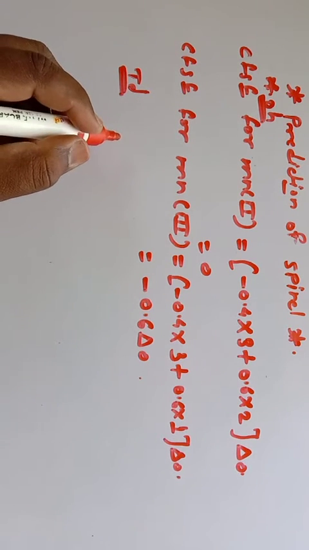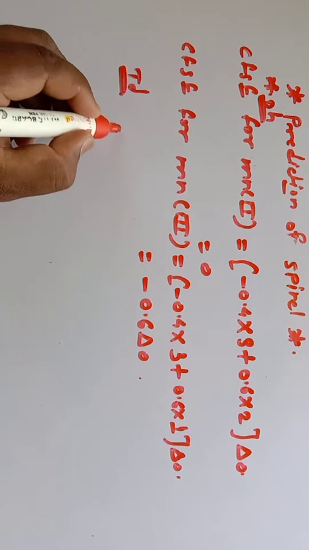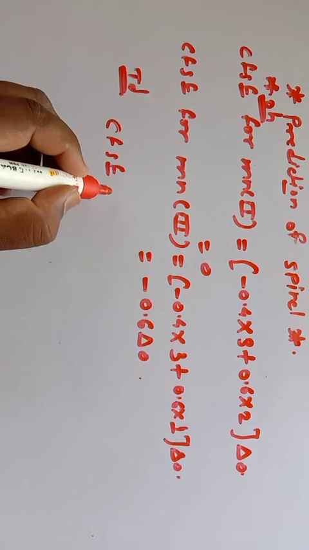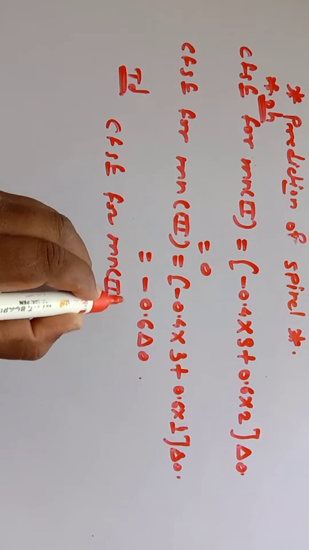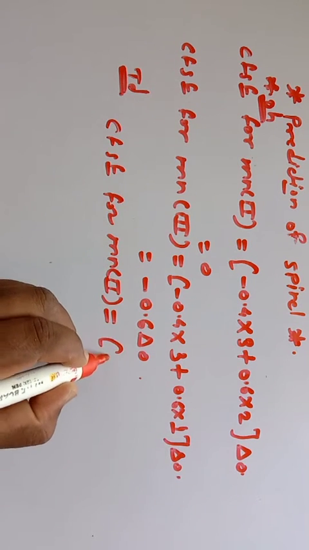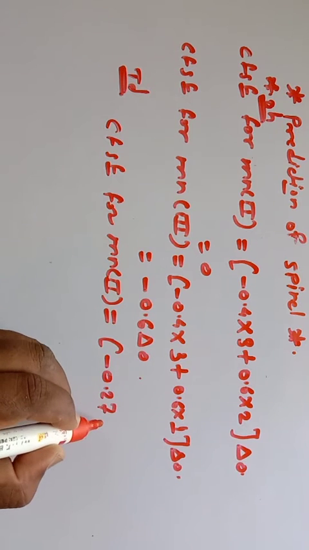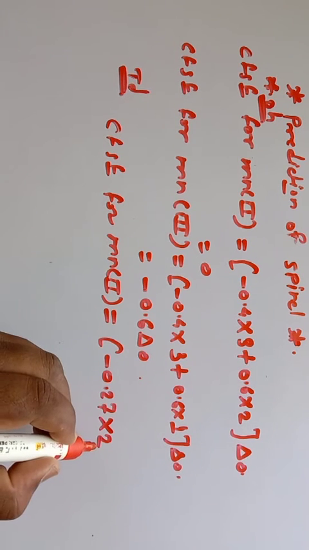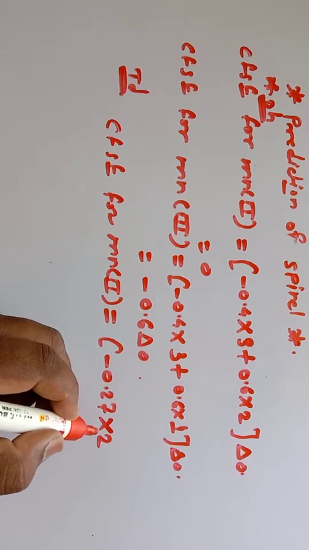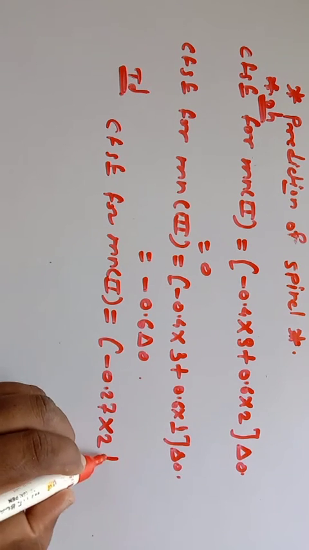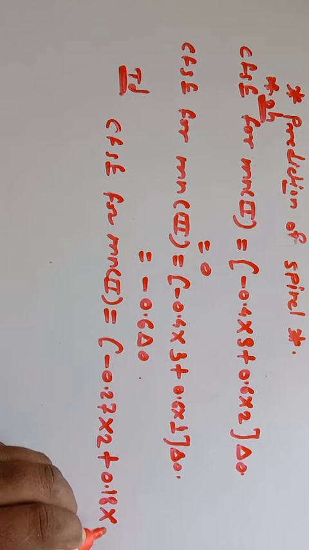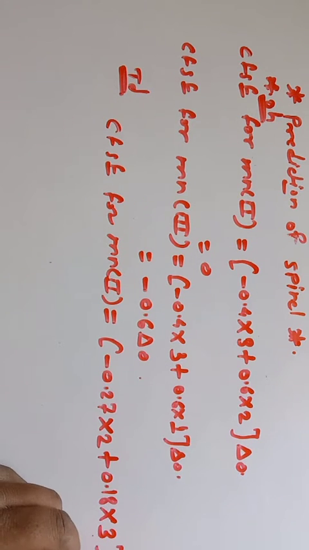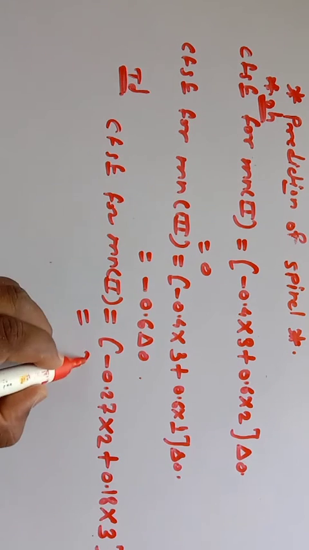For tetrahedral, so CFSE for Mn second, which is equal to minus 0.27 multiplied by 2, that is number of electrons in e orbitals, plus 0.18 into number of electrons in t2, that is 3, into delta octahedral, so it becomes 0.